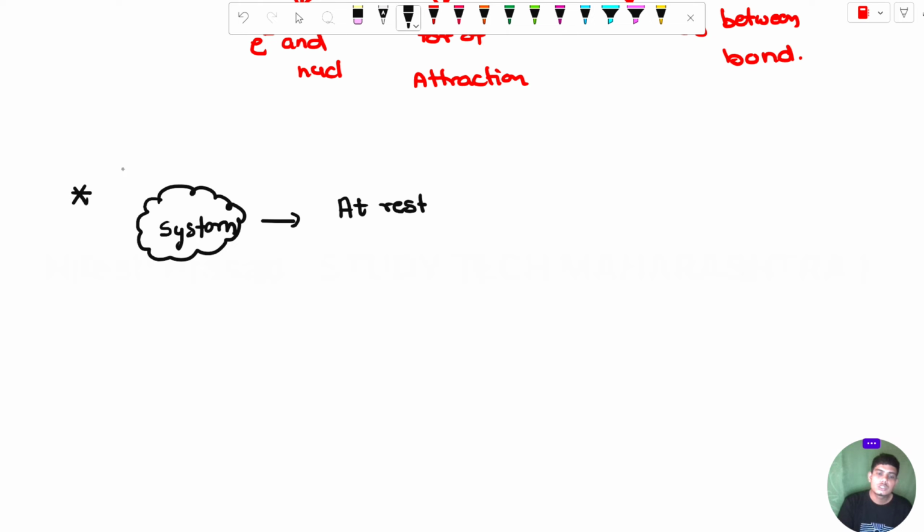Because there is no repulsion, no attraction, nor any type of motion seen here at rest position. So we cannot determine the internal energy.